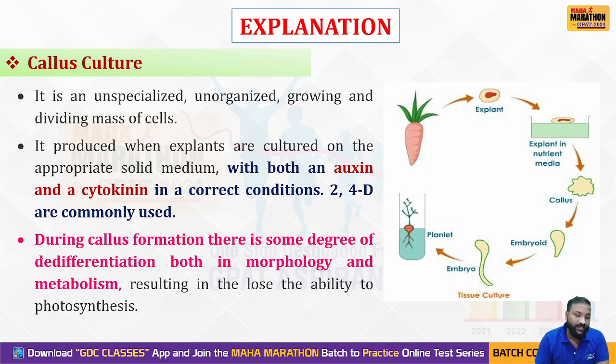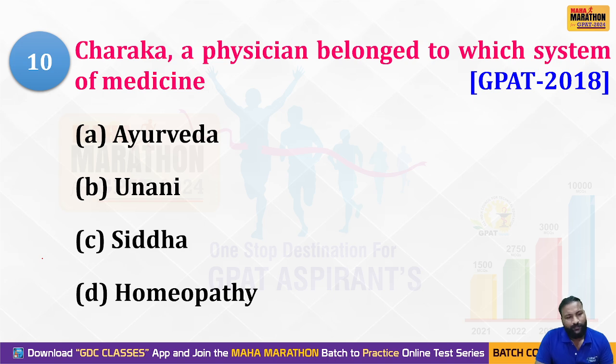Okay. So during callus formation, there is some degree of de-differentiation both in morphology and metabolism, resulting in the loss of the ability to photosynthesize. Here, to differentiate the callus, or to grow the callus, we use plant hormones called auxins and cytokinins, which are plant growth promoters. Clear? Yes, we'll go to the next question.